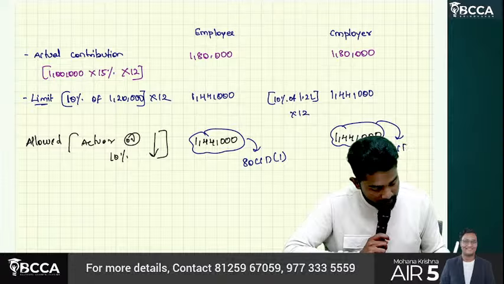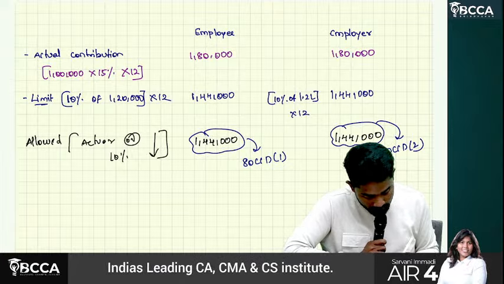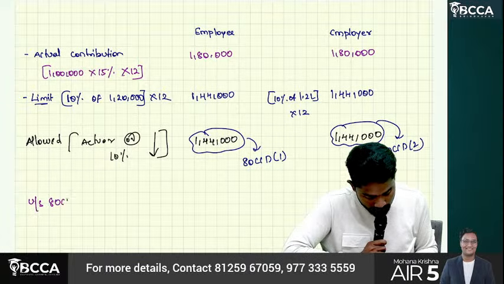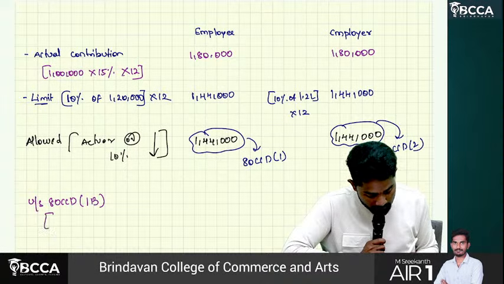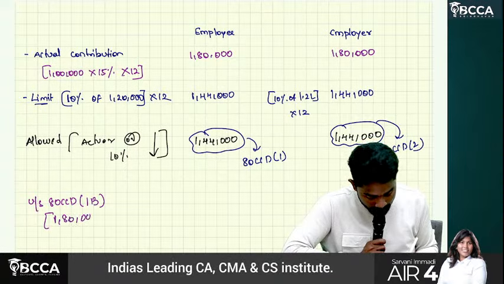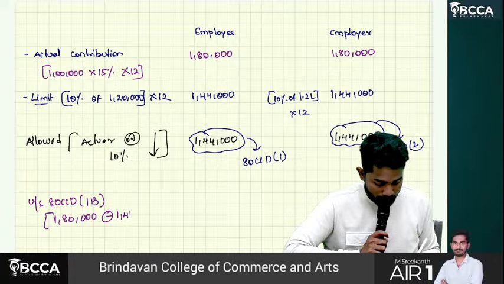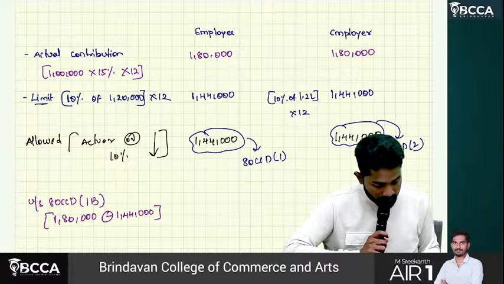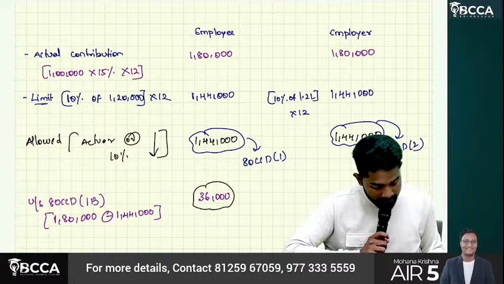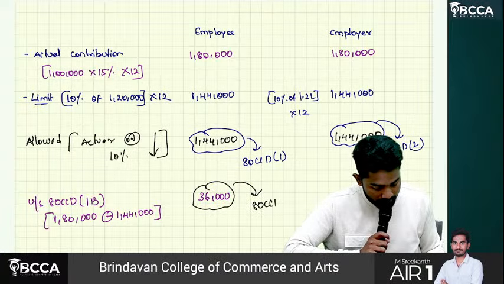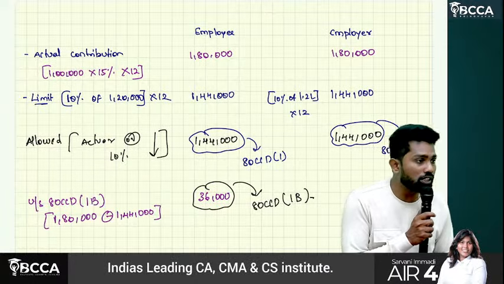80 CCD subsection 2. But we have another section also called 80 CCD 1B. So under section 80 CCD 1B, how much can we claim? Actual 1 lakh 80 minus how much you already claimed under 80 CCD 1? 1 lakh 44. Balance how much is there? 36,000. This 36,000 we can claim under 80 CCD 1B. Understood, sir? So this is the total deduction they can claim.